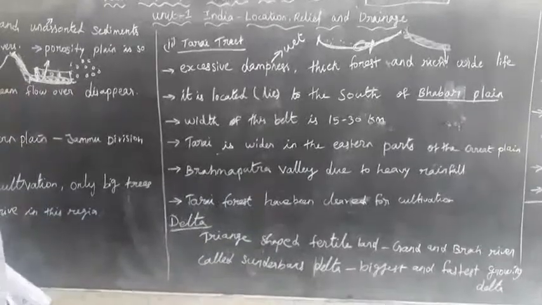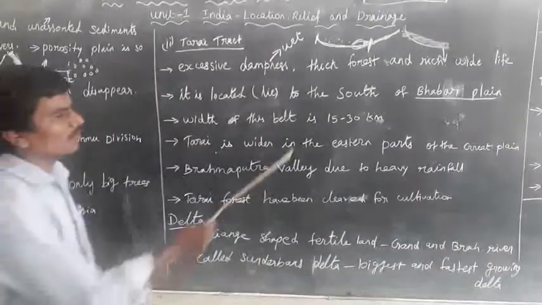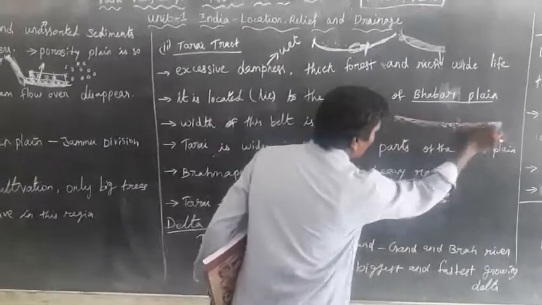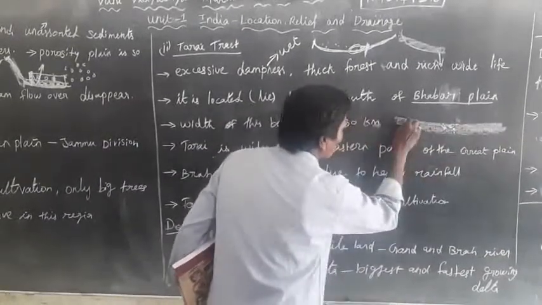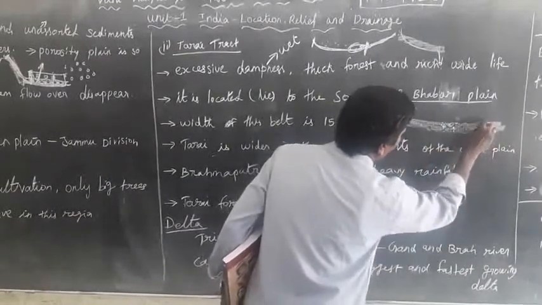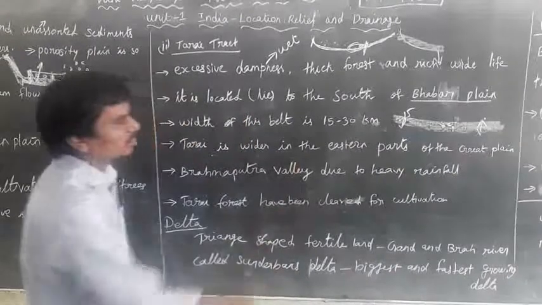The width of this belt is 15 to 30 kilometers, running from east to west.